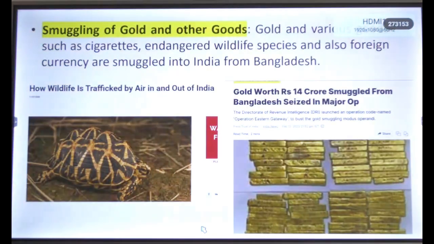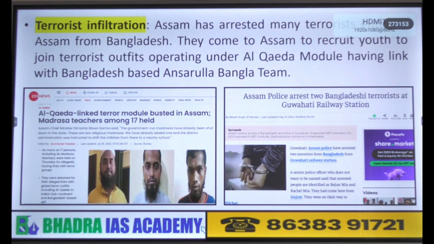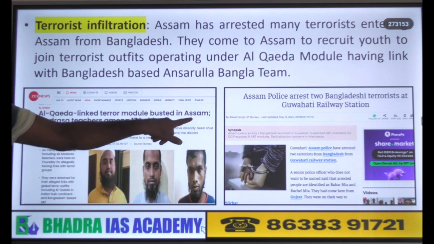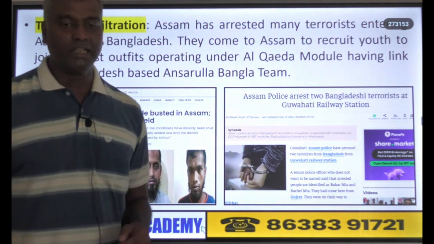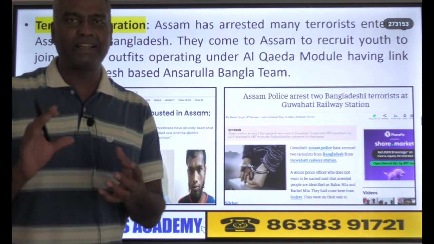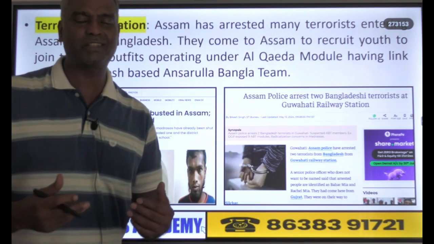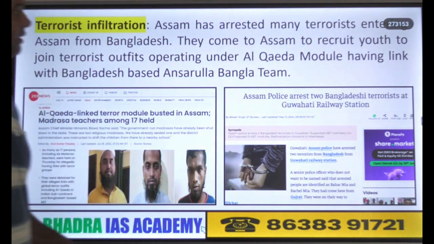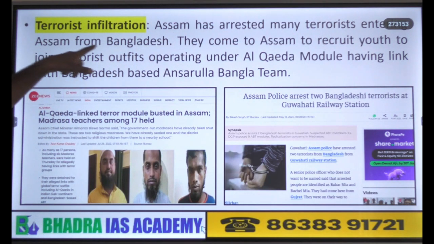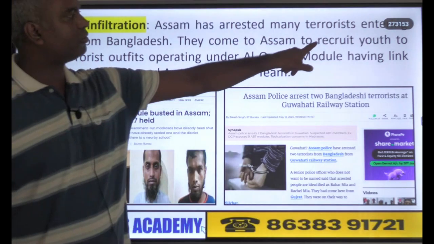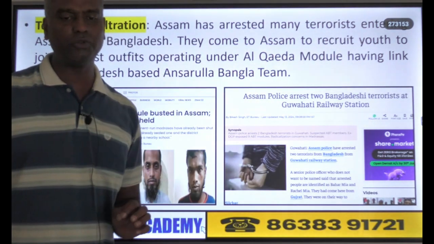The next point that you can discuss is terrorist infiltration. This is also another transborder crime. If you look at the last 2 years' news, an Al-Qaeda linked terror module was busted in Assam, and Assam police arrested 2 Bangladeshi terrorists. So there is a lot of terrorist infiltration into the northeast, specifically Assam, right? Assam has arrested many terrorists entering from Bangladesh. They basically come to recruit youth. That point you have to mention.